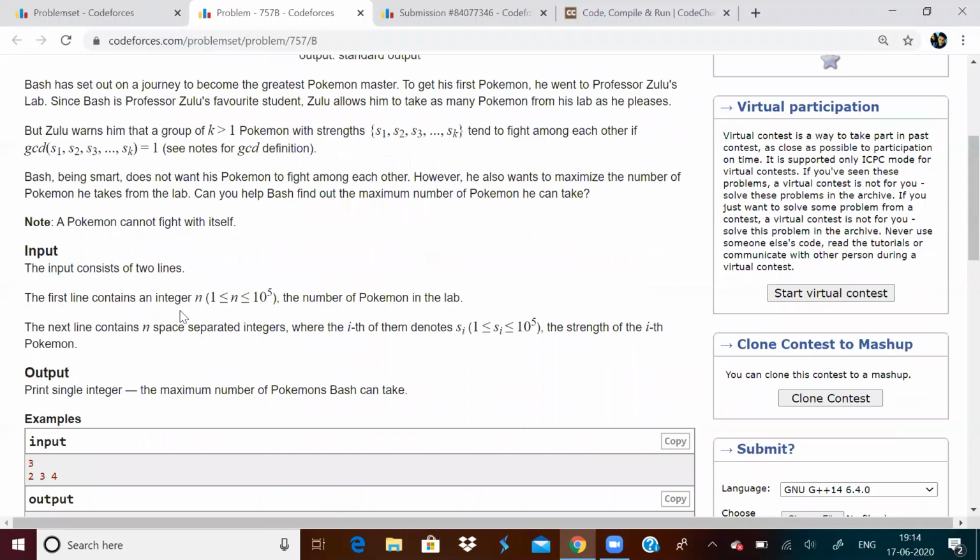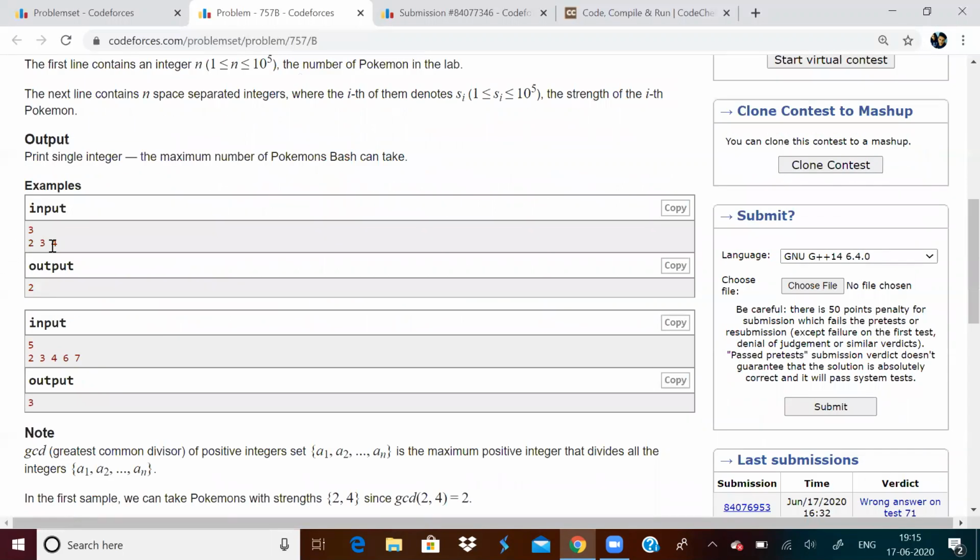So basically, we are given an array, and that array contains integers which denote the strength of the Pokemon. We want to select the maximum number of Pokemon such that the strengths of the selected Pokemon should not have GCD 1. GCD of all the strengths should not be 1.